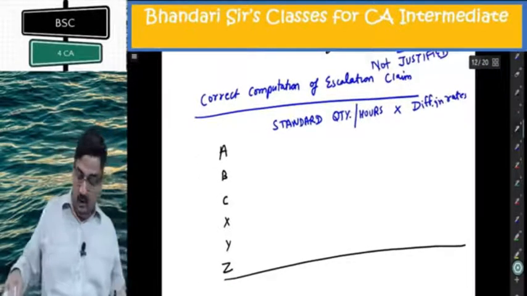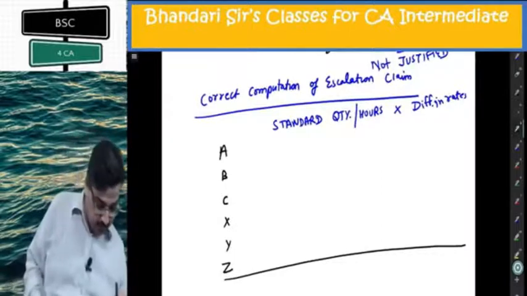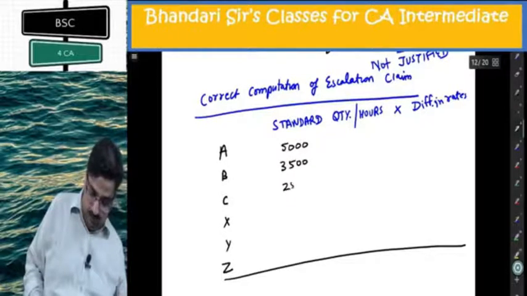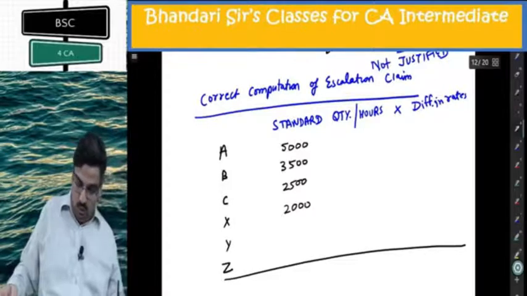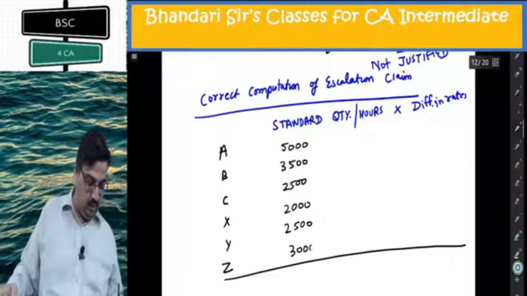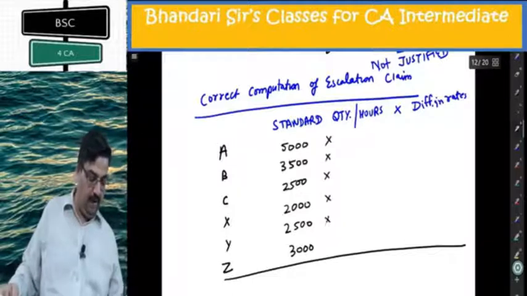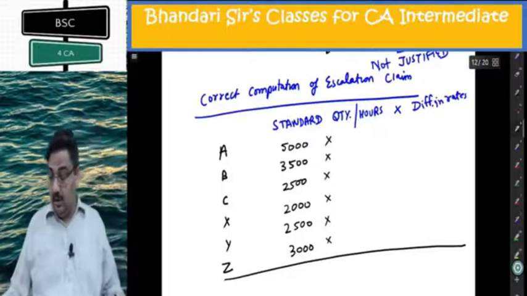So what I'm doing there: standard quantity 5,000, 3,500, 2,500, 2,000, 2,500, 3,000, multiplied by difference in rates.